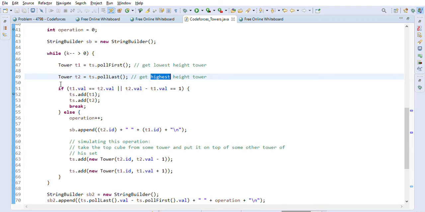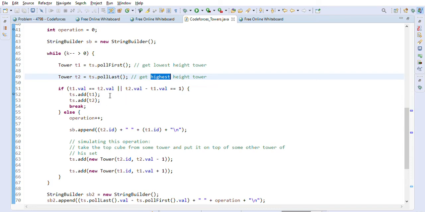After we get these two towers, T1 and T2, first we want to make sure that if their values are the same, or their values have only one difference, then we cannot do any kind of movement, because it is not useful to move anything.